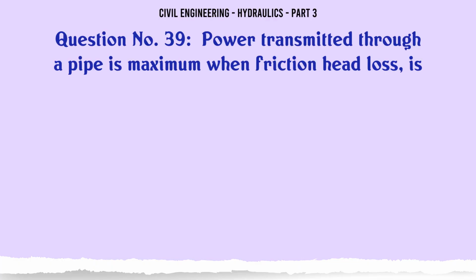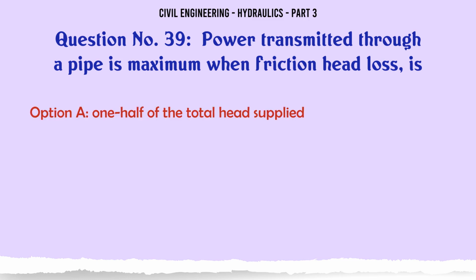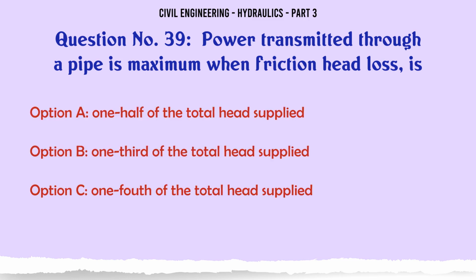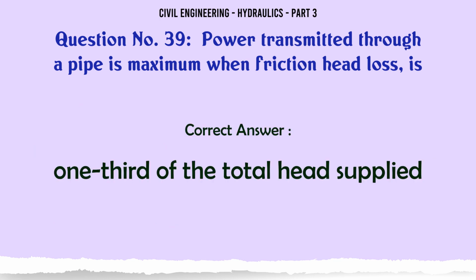Power transmitted through a pipe is maximum when friction head loss is A. 1/2 of the total head supplied, B. 1/3 of the total head supplied, C. 1/4 of the total head supplied, D. equal to the total head supplied. The correct answer is 1/3 of the total head supplied.